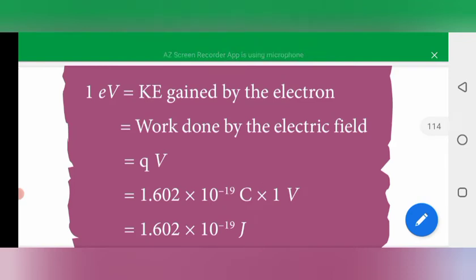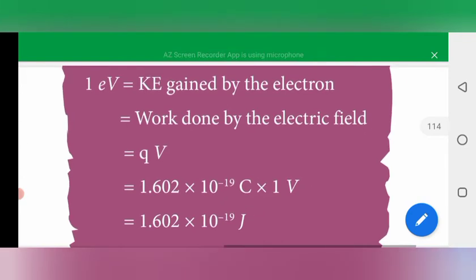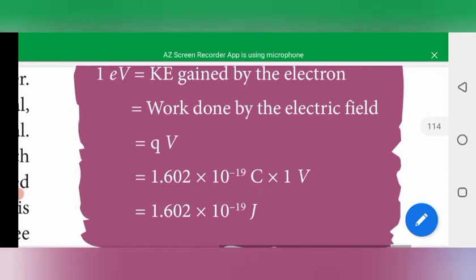The potential difference V is equal to W by Q, so W is equal to Q into V. Q is the charge of the electron, 1.602 into 10 to the power minus 19 coulomb, and for 1 volt, W is 1.602 into 10 to the power minus 19 joule. That is the 1 electron volt unit.